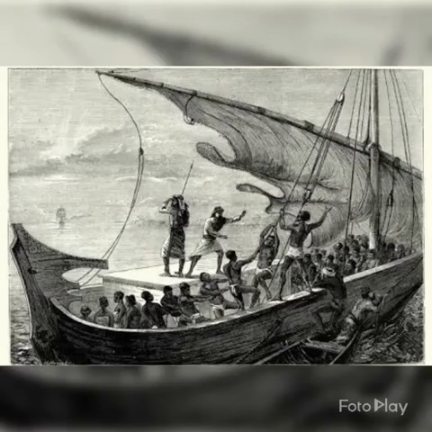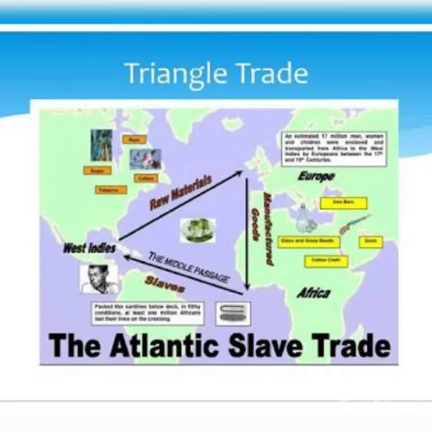They were all totally packed inside the ship, and they travelled for three months across the Atlantic to the Caribbean. It took a total of three months to reach there from Africa. After reaching there, the French merchants sold their slaves to the plantation owners, who bought them for their plantation work.